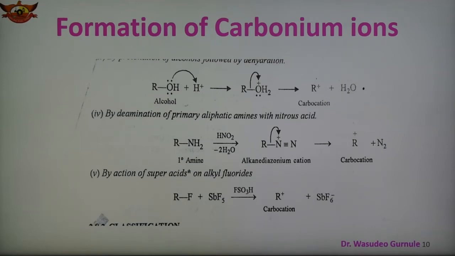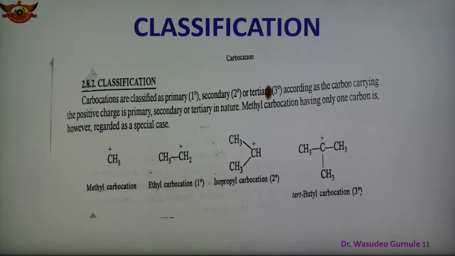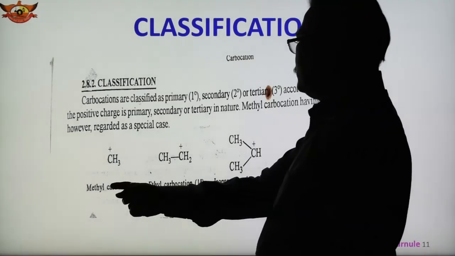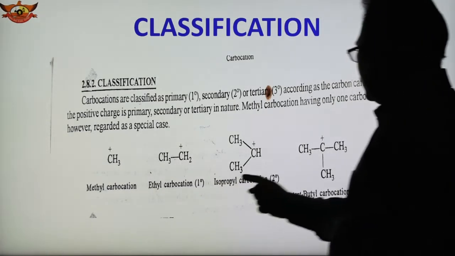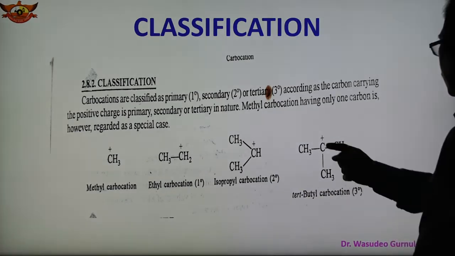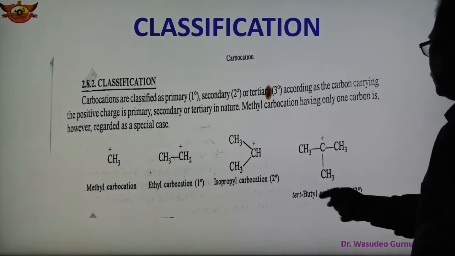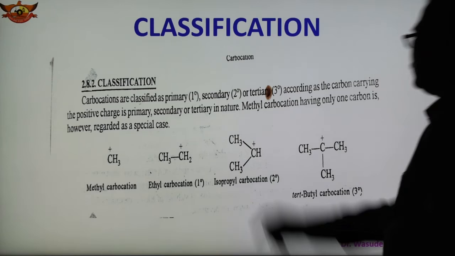A carbonium ion is a species in which the carbon has a positive charge and has 6 electrons in the valence shell, so it is highly reactive. There are 3 types of carbonium ion. This is the methyl carbonium ion, this is the ethyl carbonium ion; this is primary, this is secondary, this is tertiary. When the carbon is attached to 3 carbons, it is tertiary; when attached to 2 carbons, secondary.